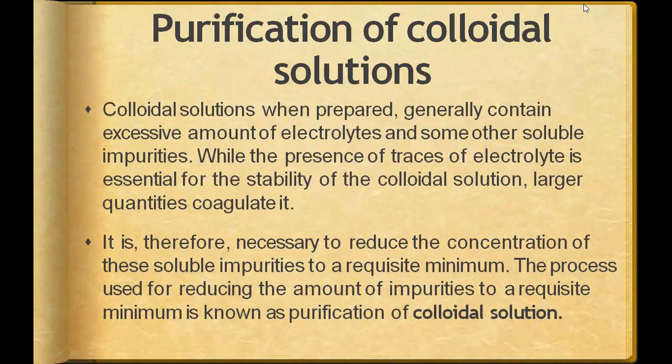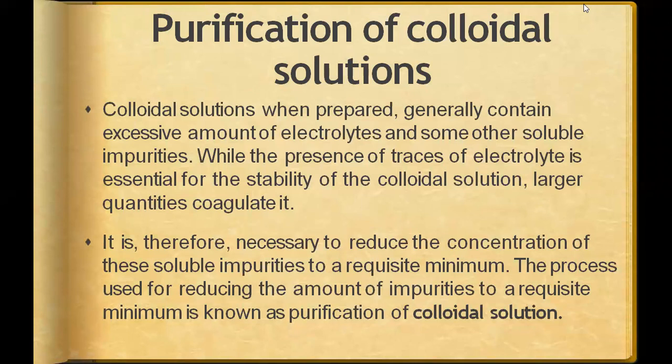While the presence of traces of electrolyte is essential for the stability of colloidal solution, larger quantities coagulate it. If traces of electrolyte are there, it helps in the stability of the colloidal solution.